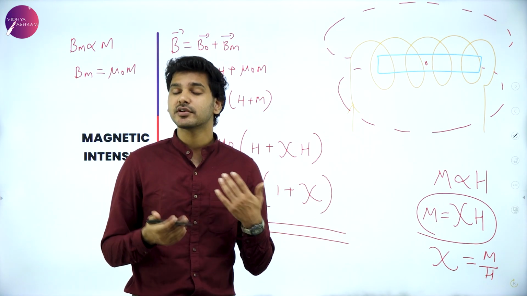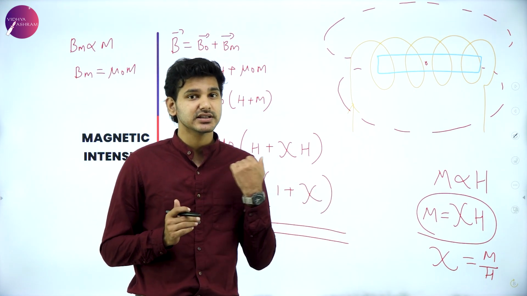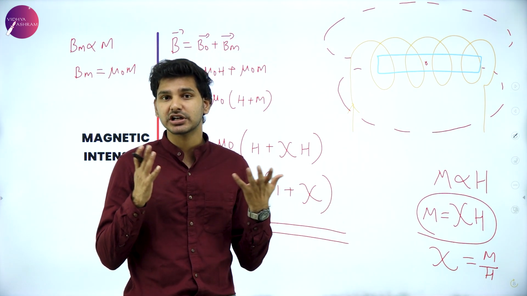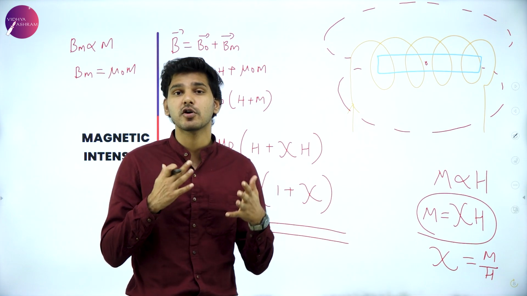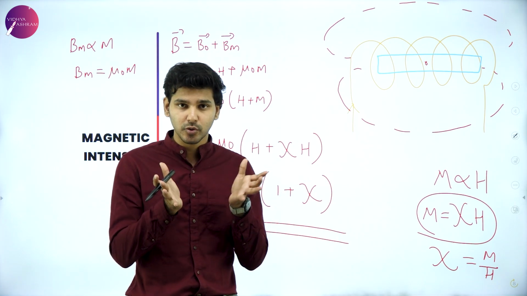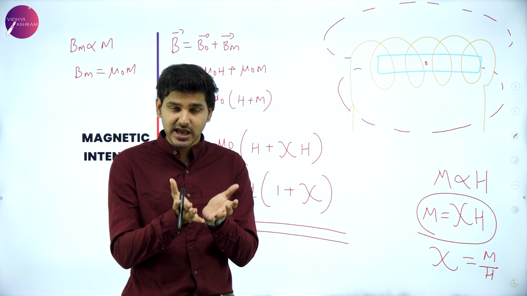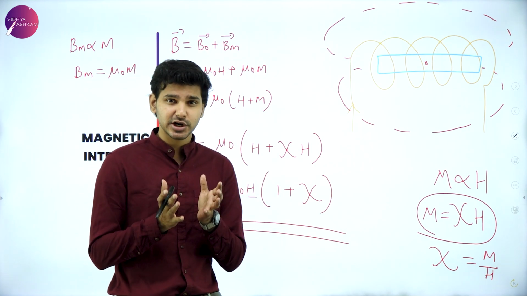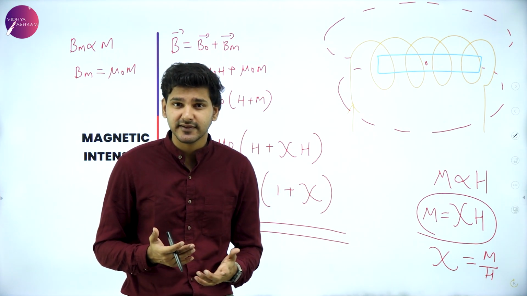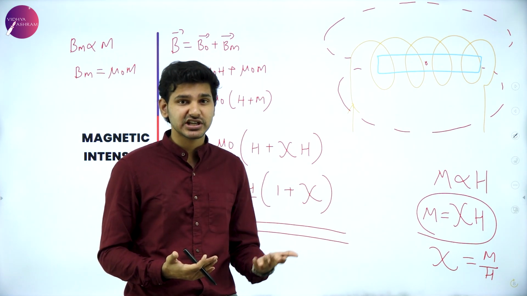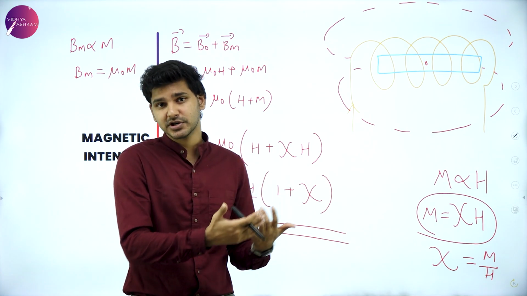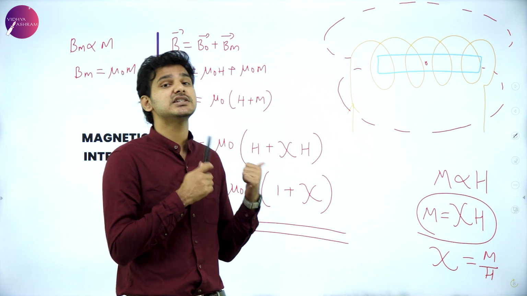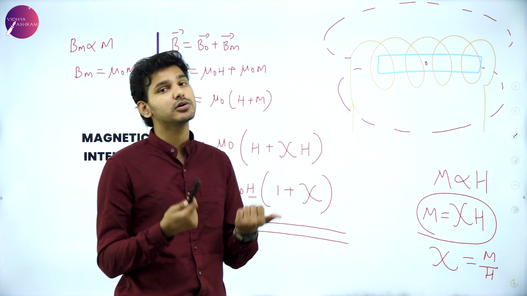The only thing you have to remember from these classes is that there is something known as the magnetic dipole moment, and groups of these atoms working together can form domains. These domains being aligned with the magnetic field will determine the magnetization effect, that is, how close that material is to becoming a magnet. These are the few things you have to remember about magnetic materials, magnetic behavior, and how closely an object is becoming a magnet.